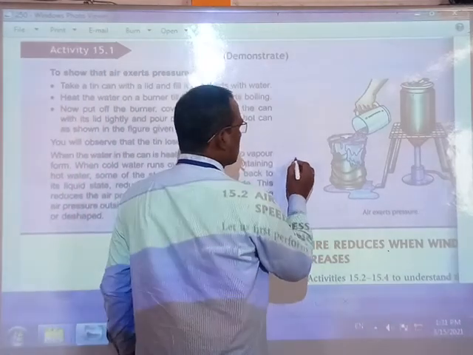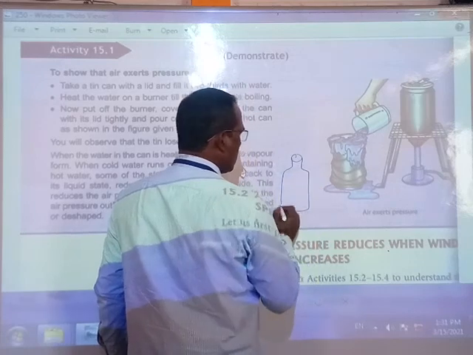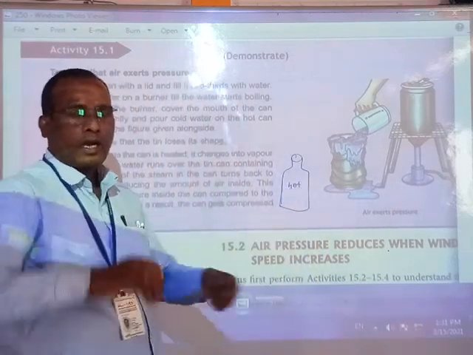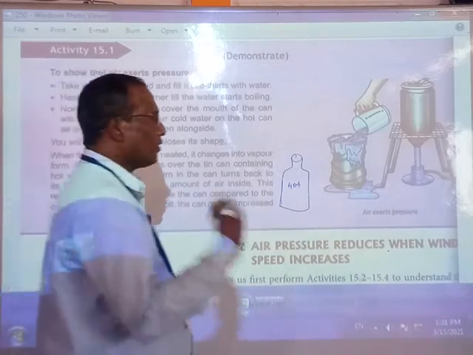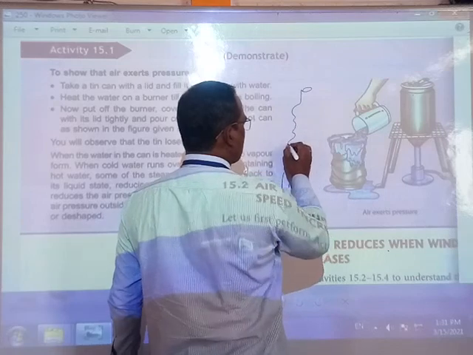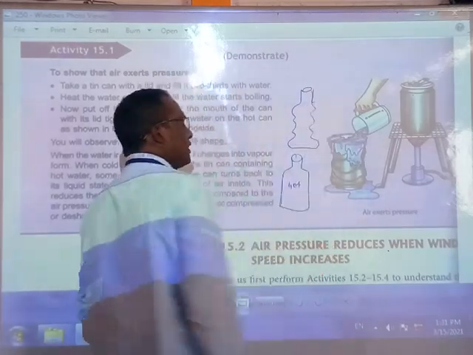Suppose this is one bottle, okay? Like this, a plastic bottle is there. You pour some hot water. Whenever you pour hot water, after putting the cap on, what will you feel? Now the bottle shape will change like this. That bottle shape will change like that. Why is it happening?